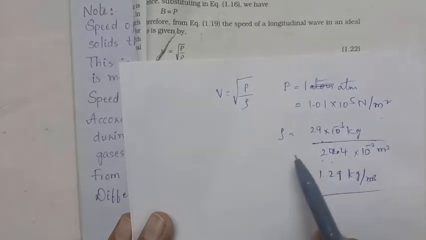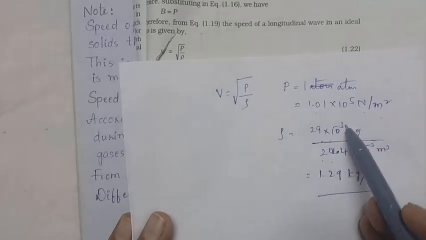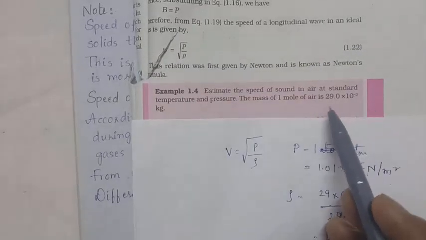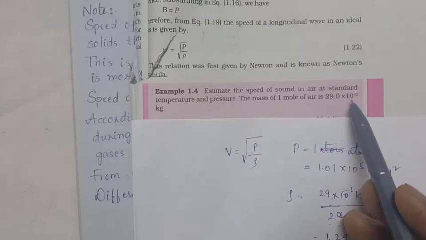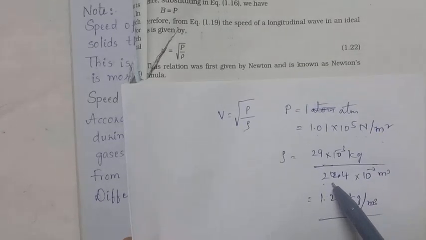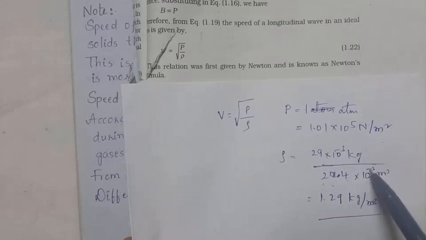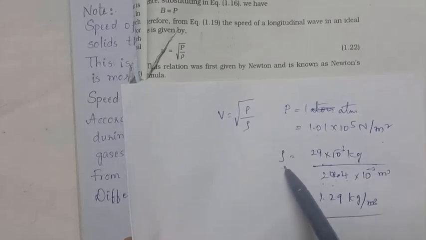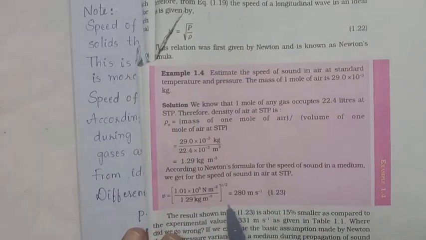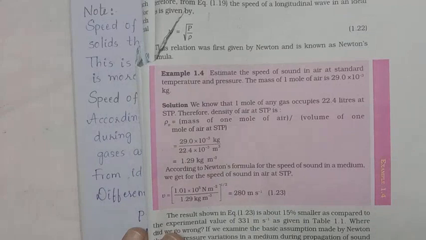And rho means density: the mass of 1 mole of air is 29 into 10 to the power minus 3 kg, and its volume is 22.4 into 10 to the power minus 3 meter cube. Then we get rho. P is here and rho is here. You have to substitute it. We are getting the velocity as 280 meter per second.